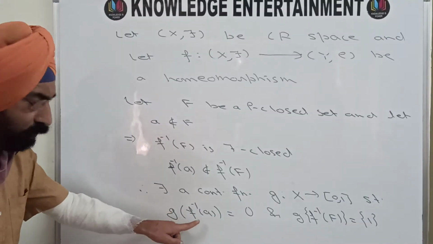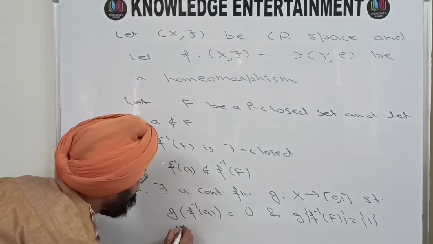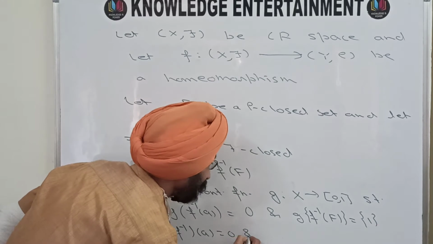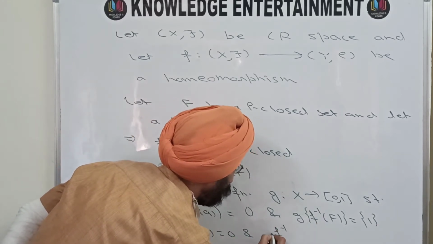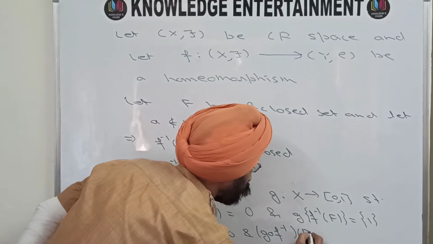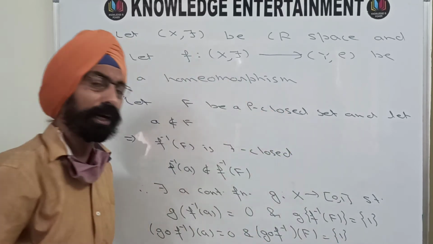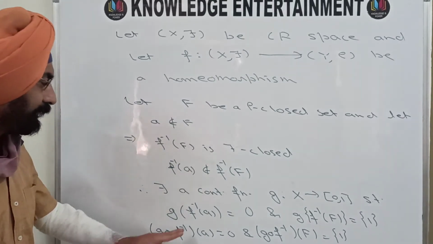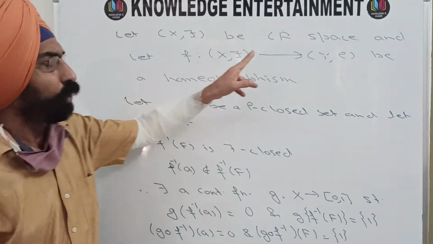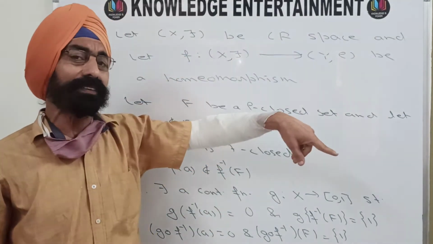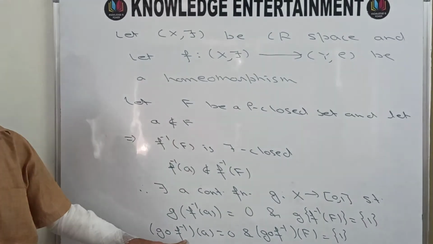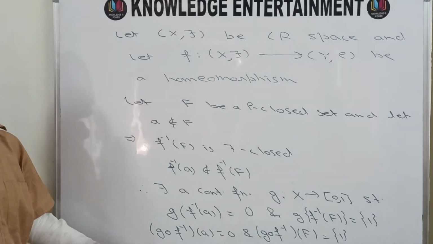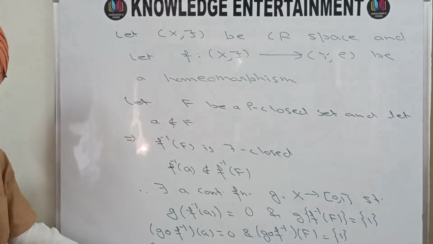Now, you can write G of f inverse A as f inverse composite G of A is 0, and once again f inverse composite G of the closed set F is equal to 1. Now, the main point lies here. Your function G is continuous. Since f is a homeomorphism, f is continuous as well as f inverse is continuous. If f inverse is continuous and G is continuous, then the composition of two continuous functions is a continuous function. That means f inverse composition with G is also a continuous function.